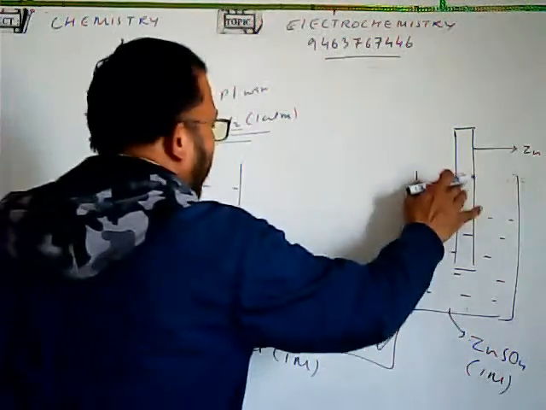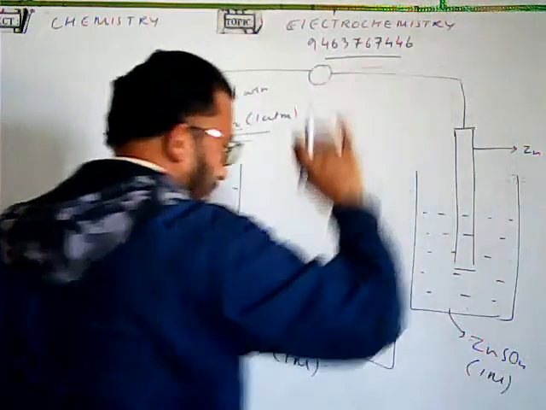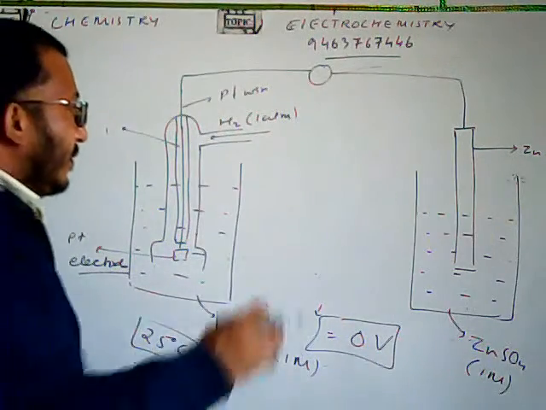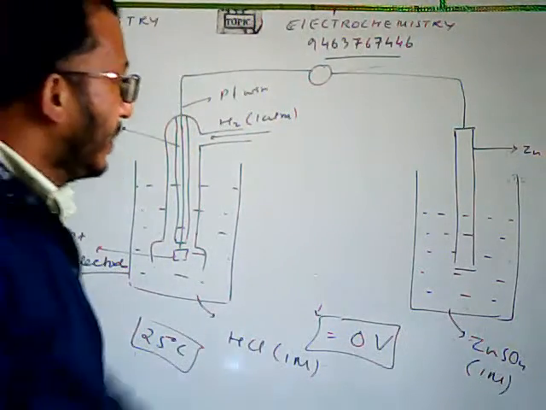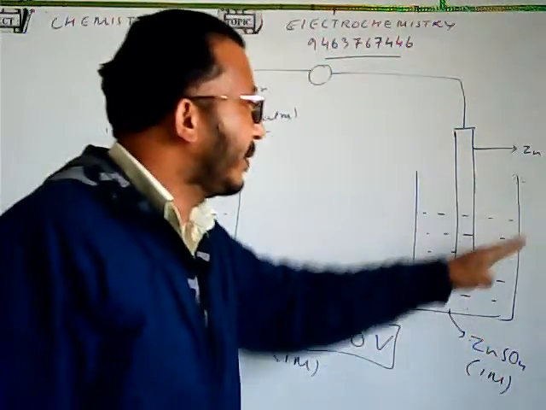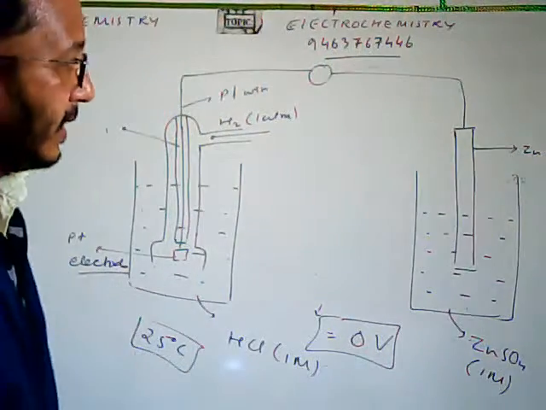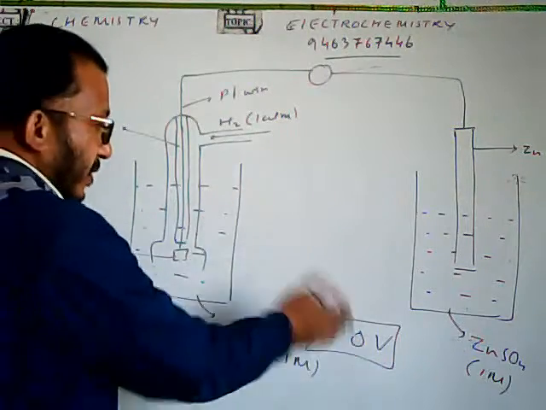Now, these two need to be connected with the help of a voltmeter. Whatever the deflection will be seen, that will give us the voltage. इसका तो zero हो गया, तो जितना भी voltage मिलेगा, that will be the voltage on this particular half cell. Fine. Because for the reference electrode the voltage is 0.